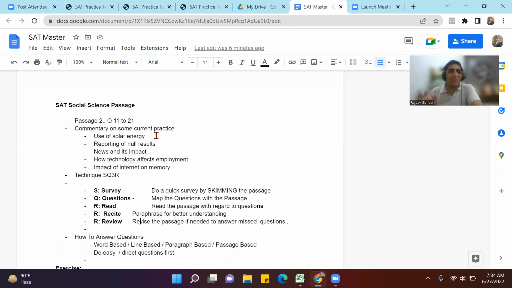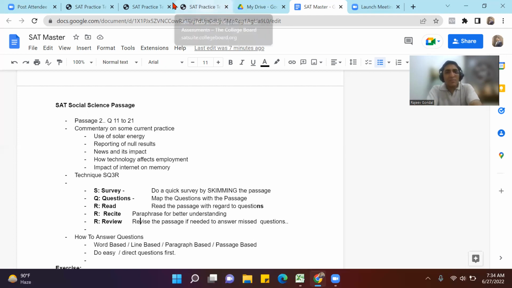So that's skimming. Skimming means selective reading, not fast reading, selective reading, reading only the portions which make sense to you. So that's survey. You survey the passage quickly to understand the transitions, the main message. Then do a quick review of questions. Then read the passage, recite the passage and review it.